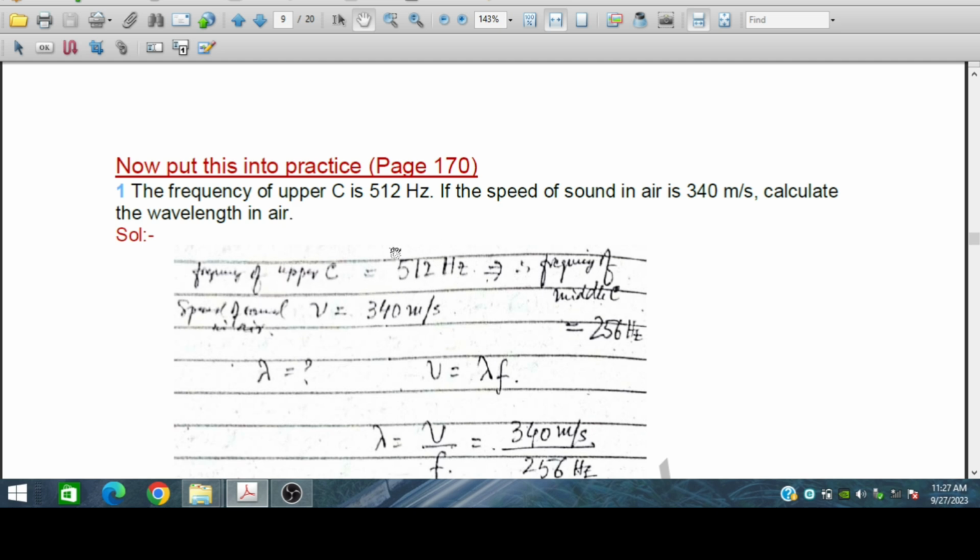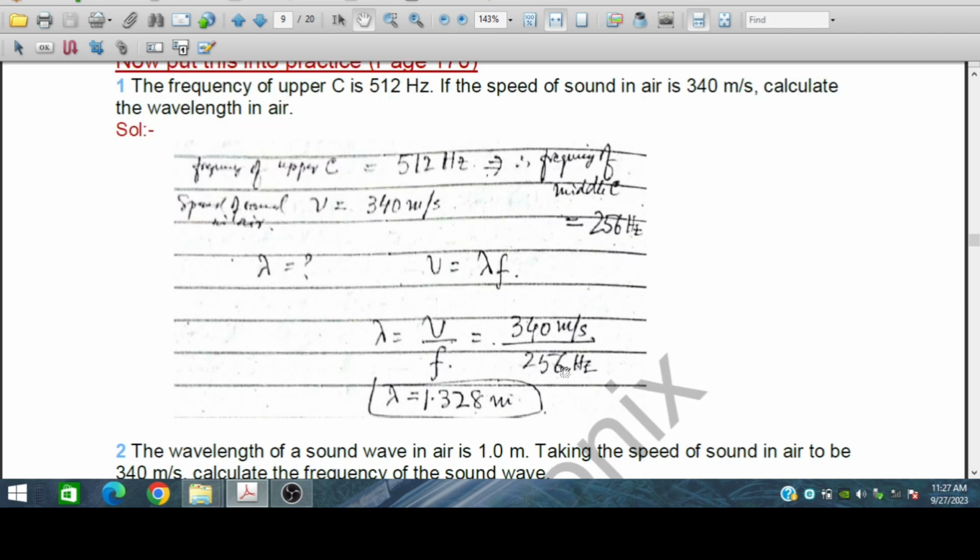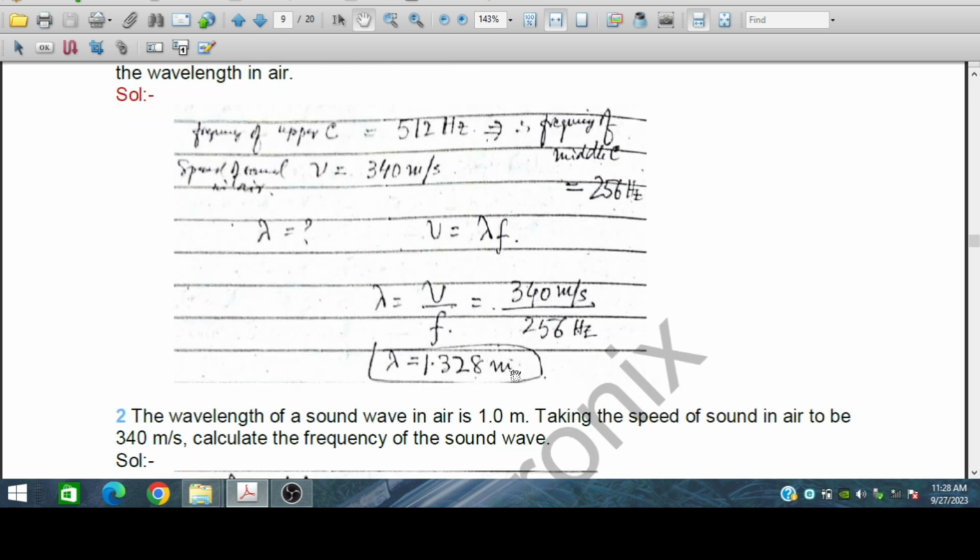So V equals lambda F, lambda equals V upon F, 340 meters per second over the frequency. The frequency of upper C is 512, so the frequency of middle C will be 256. We have to calculate for middle C. That's why lambda is 1.328 meters.